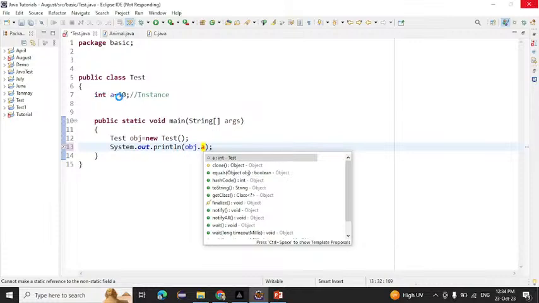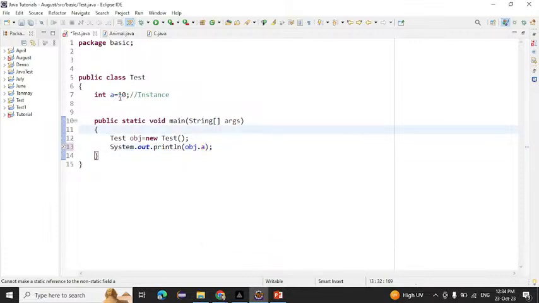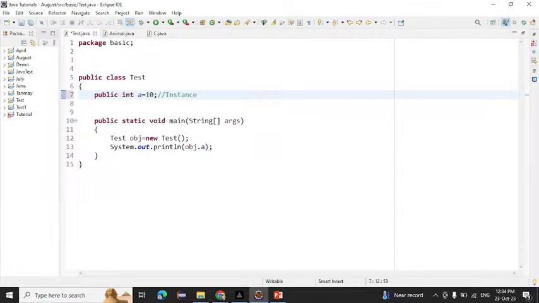Okay, so we have three access modifiers: public, private, protected, right? When we use public, suppose this class is public. Inside this class we have many variables, and we can use this class anywhere. Or suppose this variable is public, and I want to use it in any other class, we are able to use it. Suppose we have private here, so we can use this variable in this class only. If you want to access it in another class, we cannot access it.